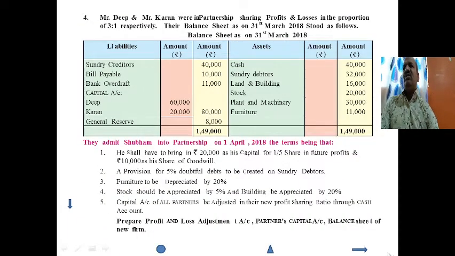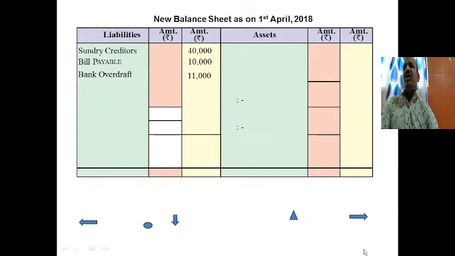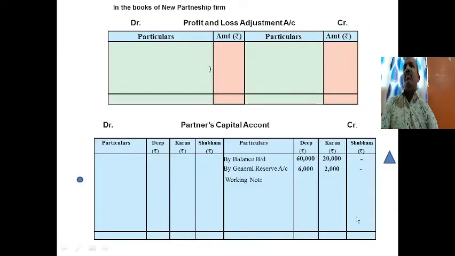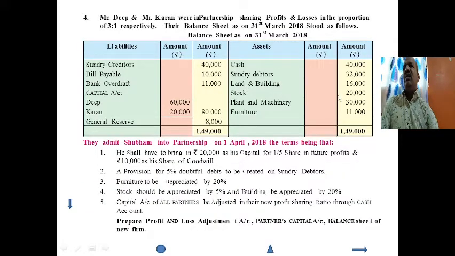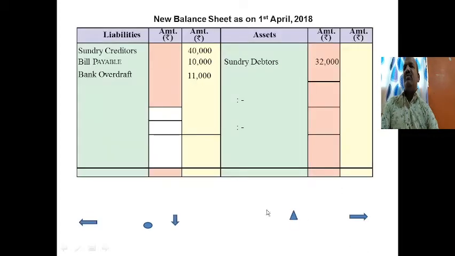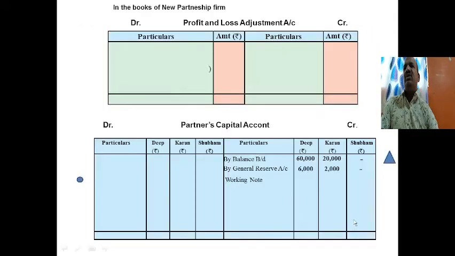Next, sundry debtors. There is an adjustment on sundry debtors, that is RDD, so it will come to the asset side, inner column, sundry debtors 32,000. Next, land and building 16,000. It also has an adjustment, so it will come to the inner column, 16,000.